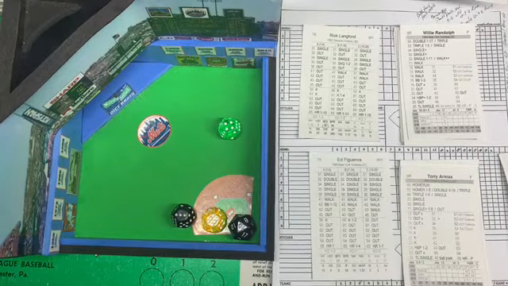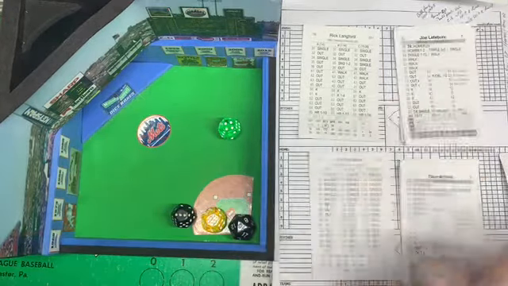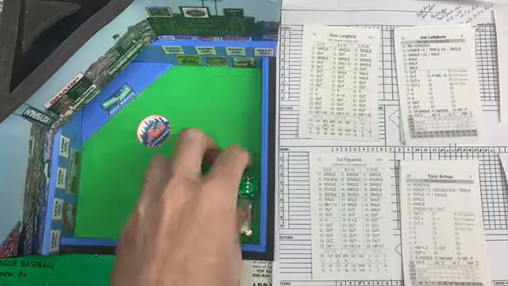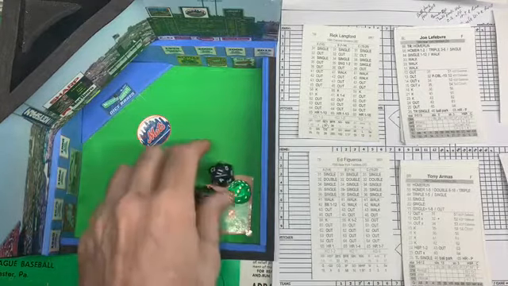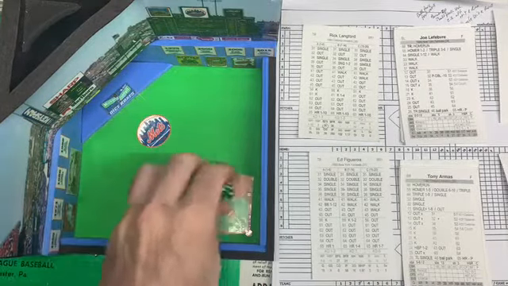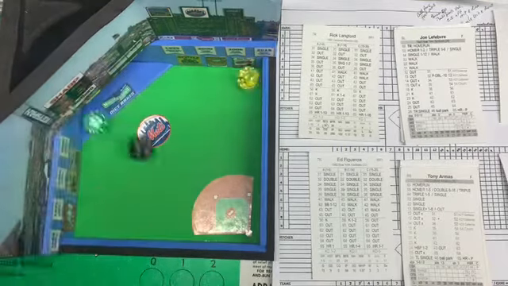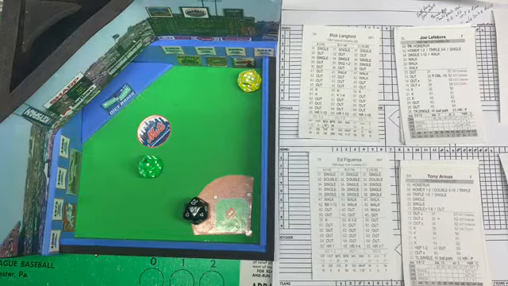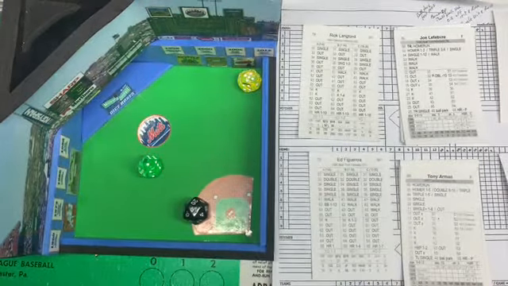And that retires the side. We go to the bottom of the fourth inning. Armas picks up an assist. And here is Armas at the plate with a 15, and that is going to be a swing and a miss. He goes down on strikes.